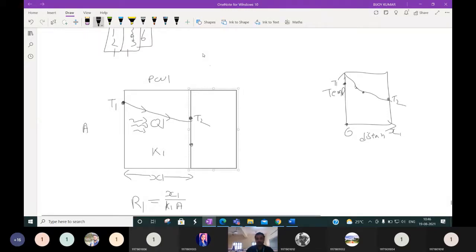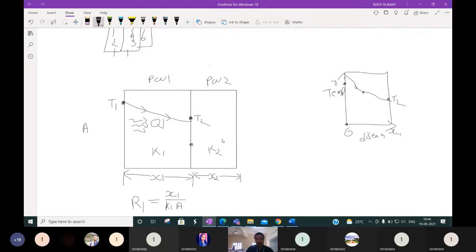Suppose this is the second wall, plane wall 2. Suppose the thickness is x2. So the second wall thickness is x2. Suppose the thermal conductivity is k2.